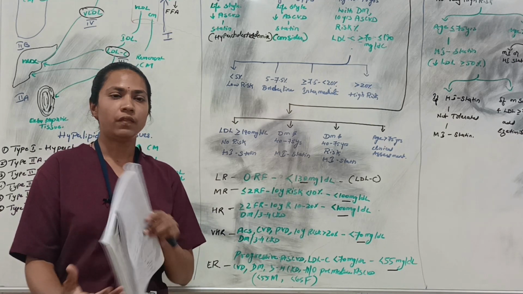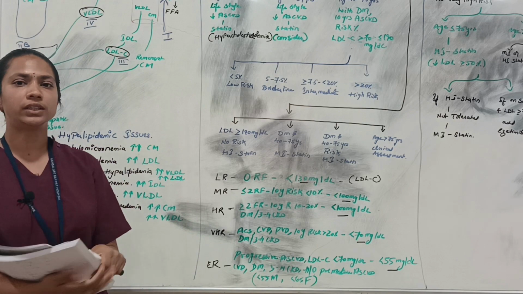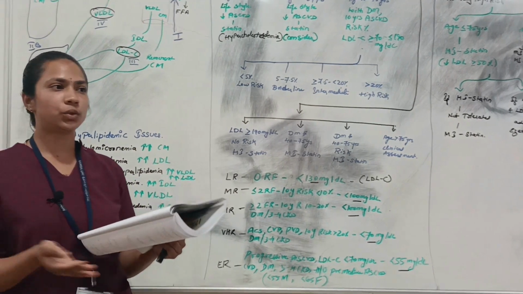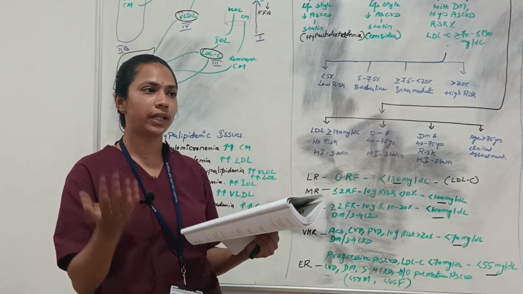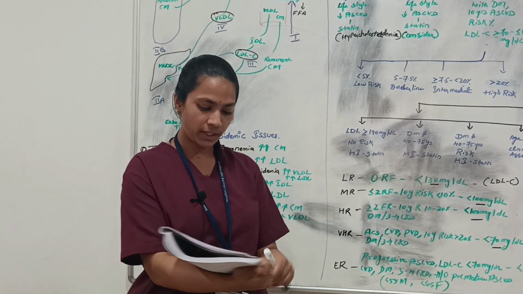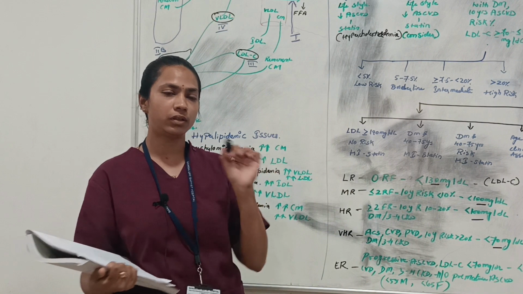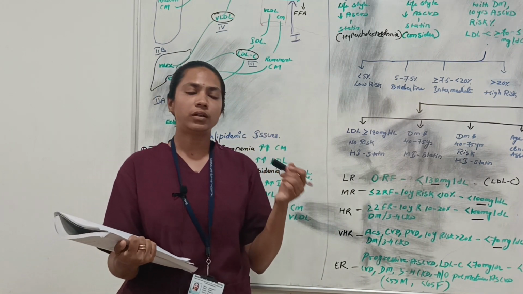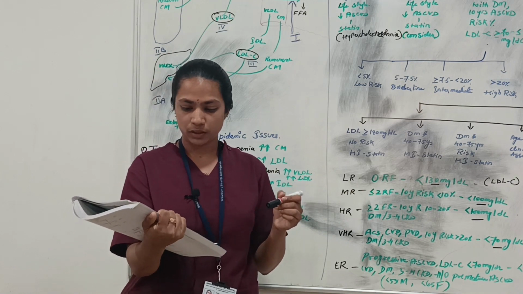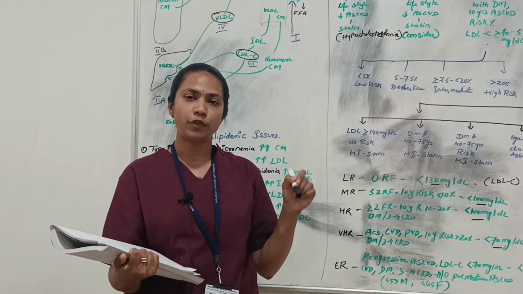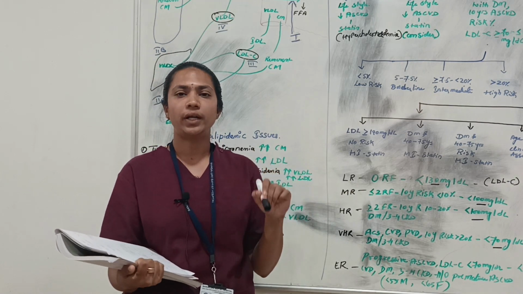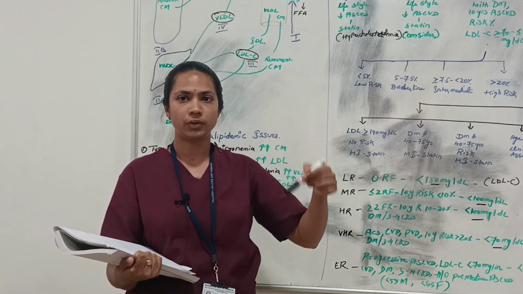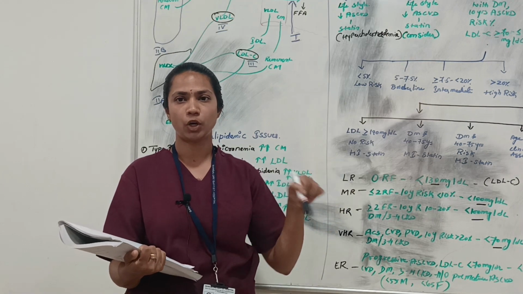And what if the triglyceride level is high and the cholesterol level is low? Sometimes triglyceride and LDL levels are both high. The normal range of triglyceride is less than 150 mg per dl. When it is more than 150 but less than 200, first you can give statins and lifestyle modification can be done.